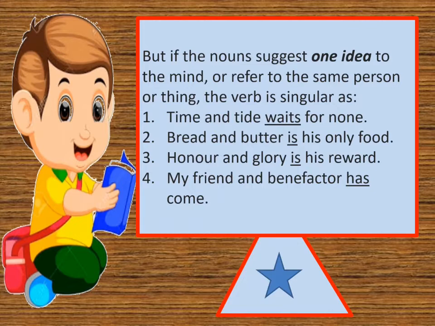My friend and benefactor has come. Both the persons are same. My friend is my benefactor. So my friend and benefactor, there will be the verb of singular number. So it is has. My friend and benefactor has come. In this way, if the sentence looks of plural number, but the verb will be of singular number.